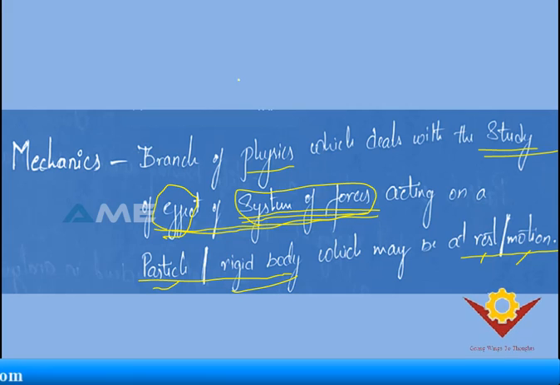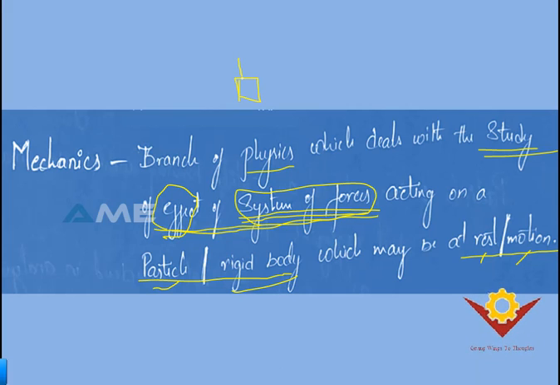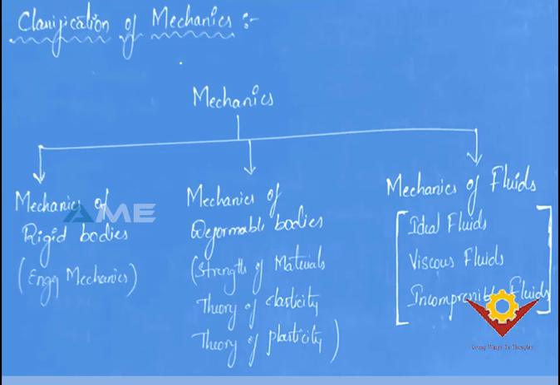For example, the body is at rest, some forces are acting on it. So at that time, what is the criterion and what are the changes that are taking place in your body? You're going to study about that. Or the body may be at rest or may be in motion, right? And now we'll see the classification of mechanics, and this classification of mechanics is based on type of bodies.